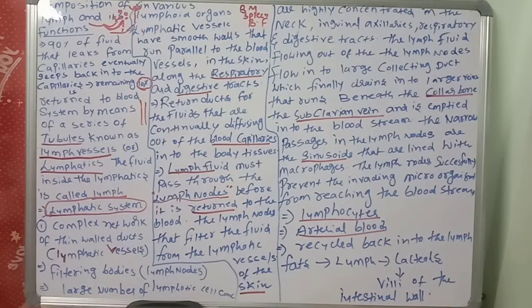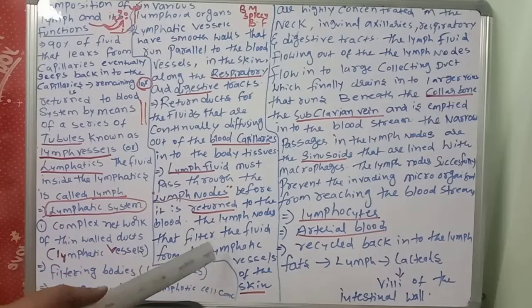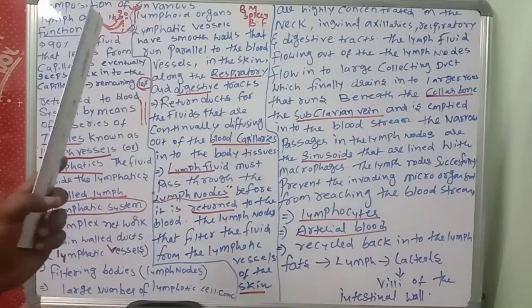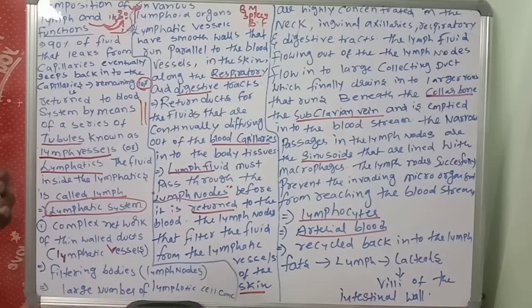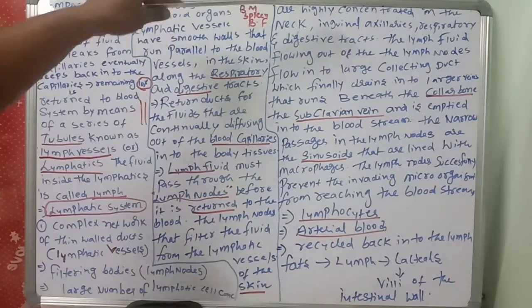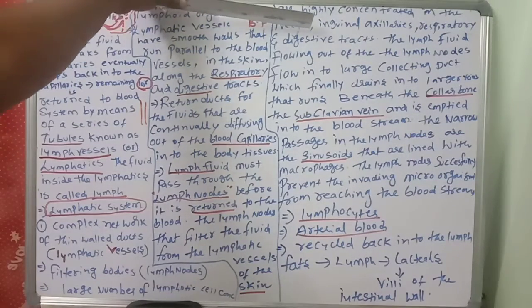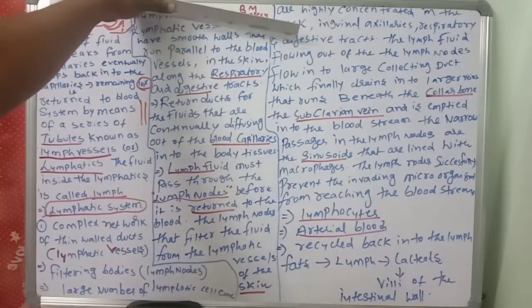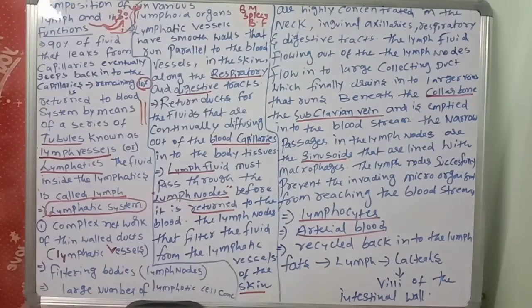So like this, the lymph performs so many functions. Lymph fluid must pass through which one? Lymph nodes. Why? Lymph nodes have macrophages. They kill the germs, any unwanted things that are there in the lymph. So the lymph nodes filter the fluid at the lymph vessels of the skin. These lymph nodes are highly concentrated in the neck, inguinal, axillary regions, and respiratory and digestive tracts. There are so many lymph nodes.